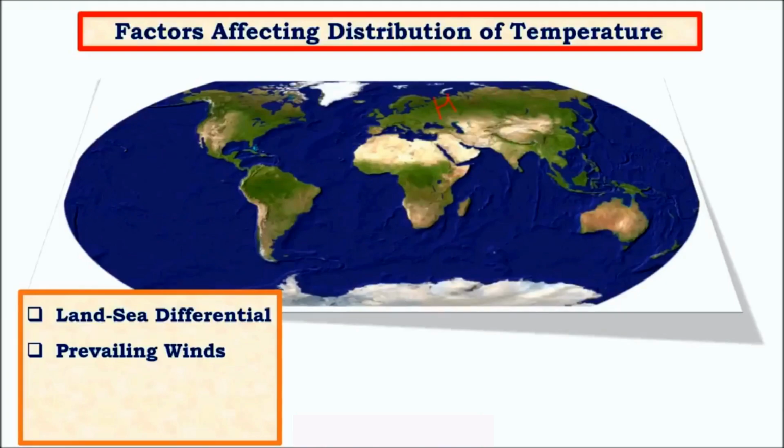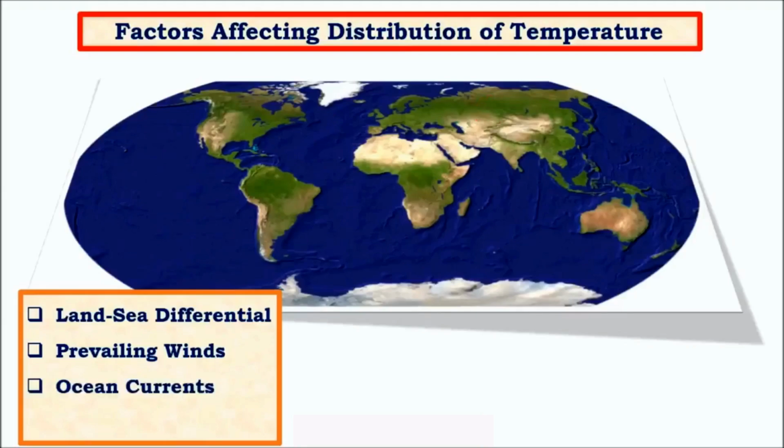As a result, the oceans are comparatively at a greater temperature, whereas in winter the oceans are cold, and the continents are very cold. We are talking only, taking into consideration only the northern hemisphere, and as a result there is greater transfer of coolness from continents to water. As a result, the oceans are comparatively cold when compared to the oceans in the southern hemisphere. So we can see this is how the land-sea differential affects temperature distribution.